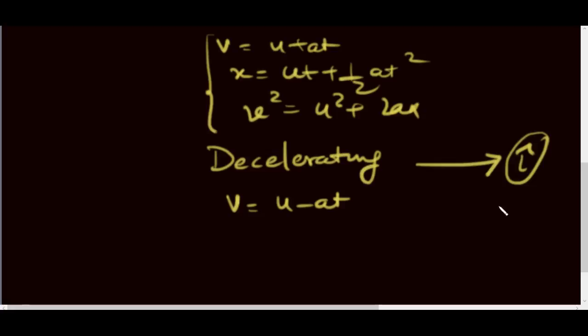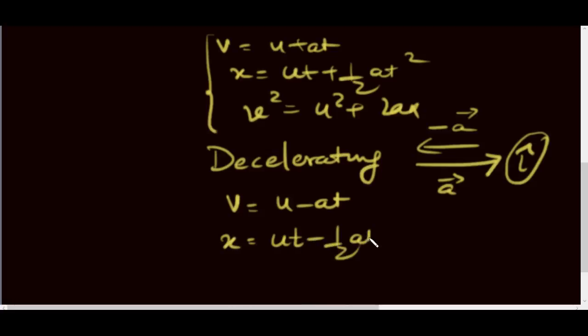We can take it in the j or k direction, whichever we want, and deceleration will be like this, and acceleration would be like this. Then x would be equal to ut minus half at square. If we derive x from v, again integrating, this would be minus, and v square equal to u square minus 2ax.